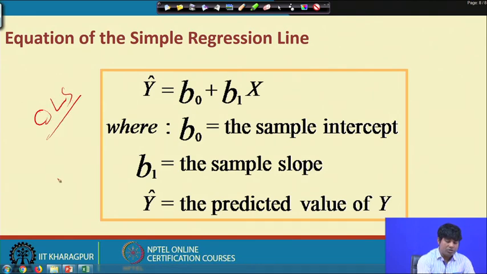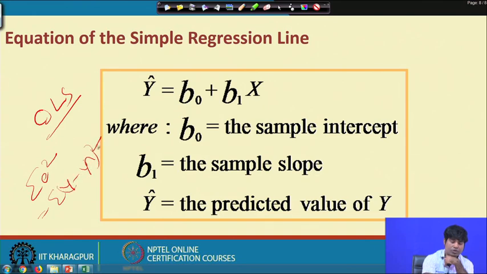Here the process of OLS is to minimize the error sum of squares, which is nothing but summation of (y minus y cap) whole squared, and that too we have to minimize with respect to the unknown parameters, that is alpha and beta, and the moment we minimize, the process will give you two different equations altogether.